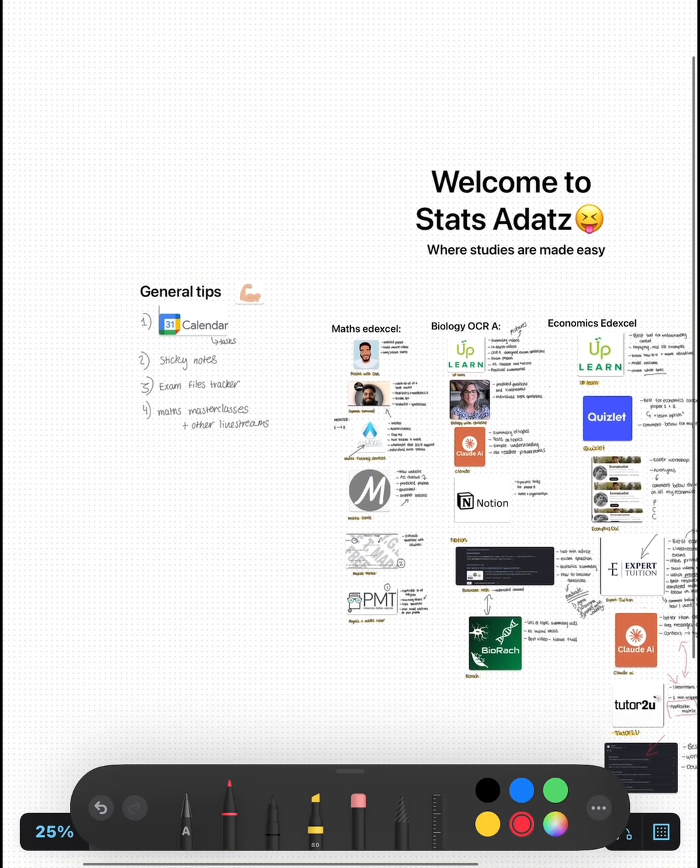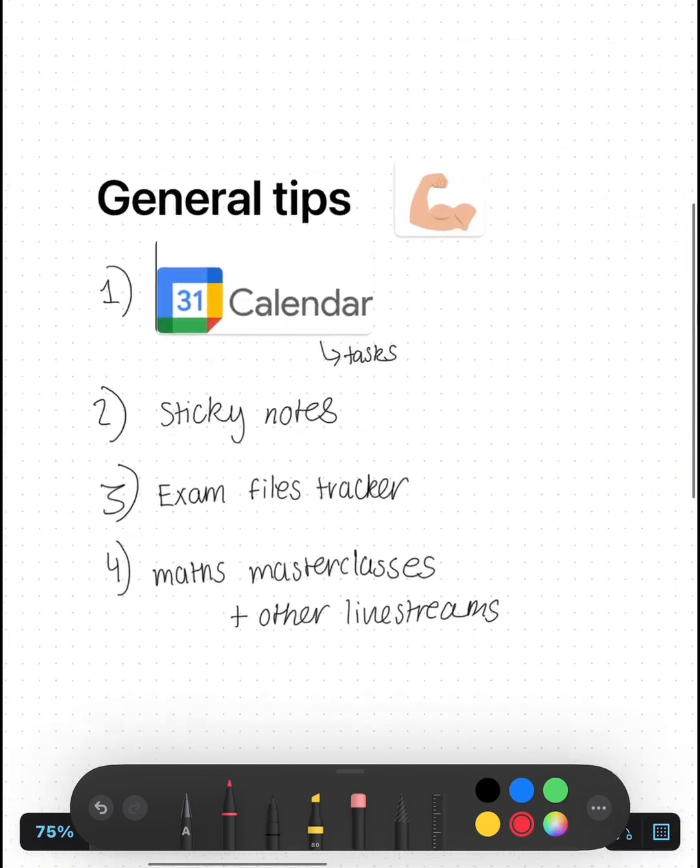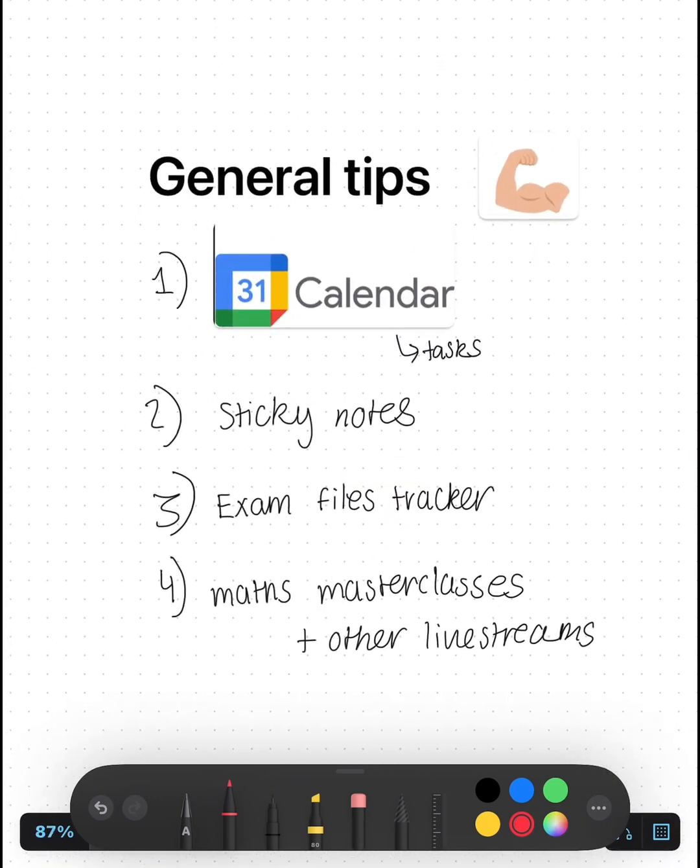And then the last part of the video, general tips. So when I joined A-Level Excellence, they actually brought me onto Google Calendar. I didn't actually know about it properly before, but it's a great way to keep your revision timetable organized in one place. And if you aren't great with, oh, I need to do this from this time to this time, you can put it into tasks and simply just tick it off.